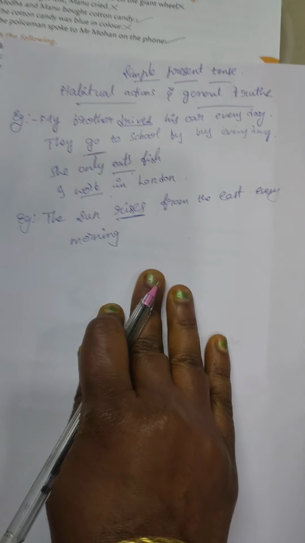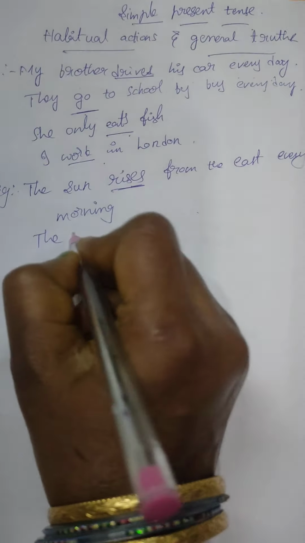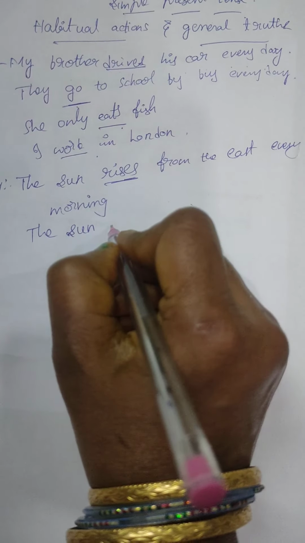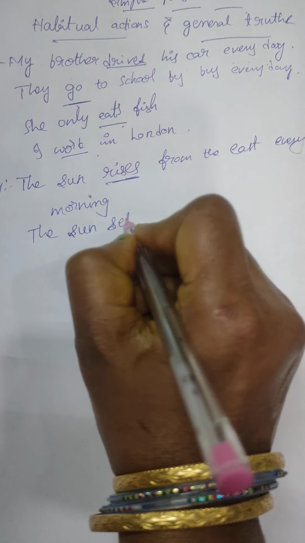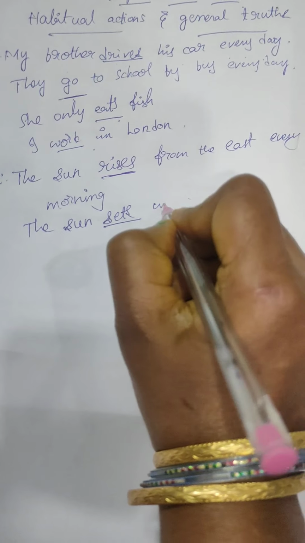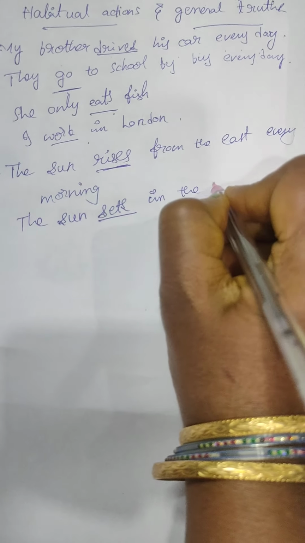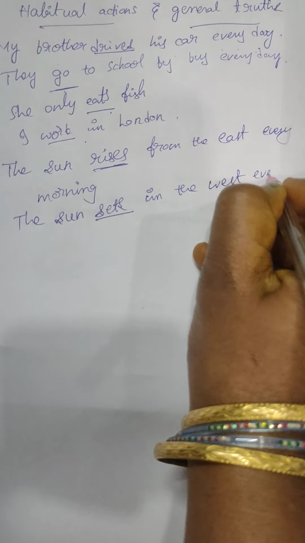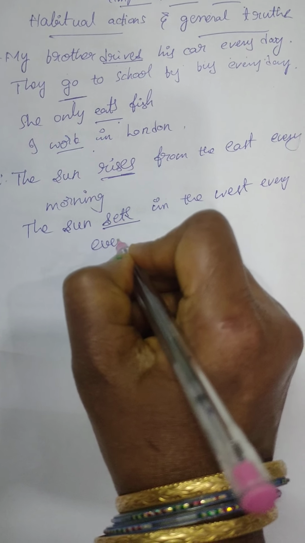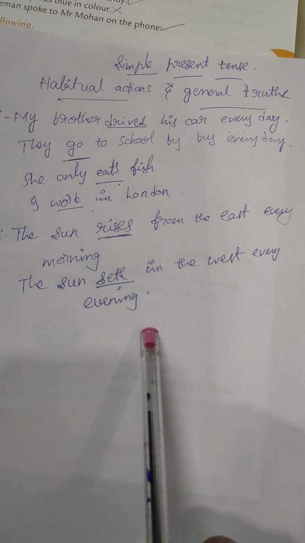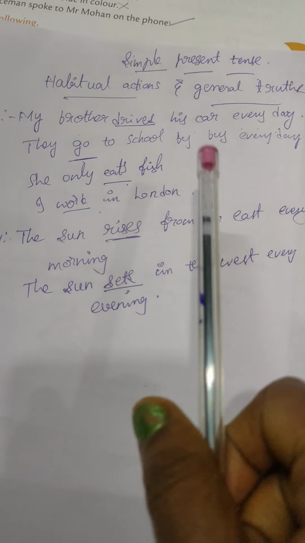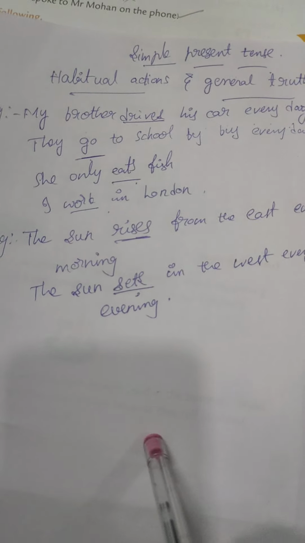So it is a general truth. And the same example only. When it rises in the east, then where does it set? The sun sets in the west every evening. Yes or no? So these are general truths, and we have to mention our general truths in the simple present tense only. Understood?